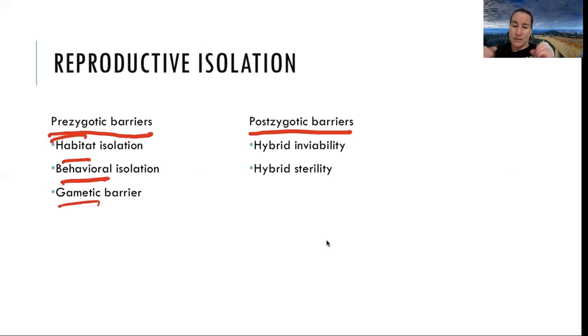Now postzygotic barriers. Fertilization has happened. Egg and sperm met up and have fused, but it didn't make it. It wasn't alive. It didn't make it all the way through gestation. The hybrid is inviable. Or it's like a mule and it forms a viable hybrid. That mule is alive and kicking, literally, but it is sterile. So hybrid sterility and inviability are postzygotic barriers to why something would not continue to survive and form a new species.